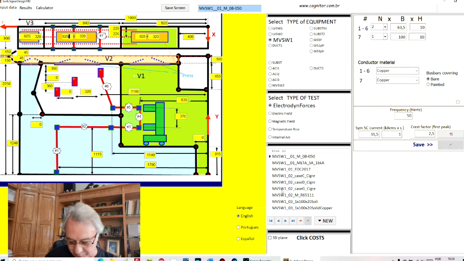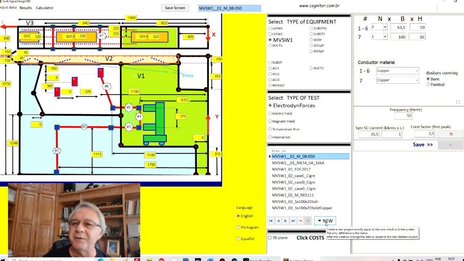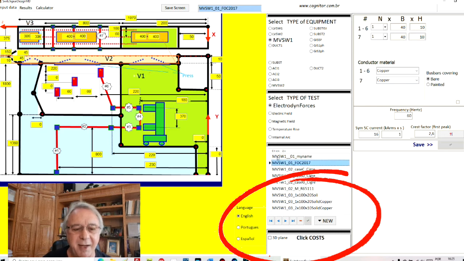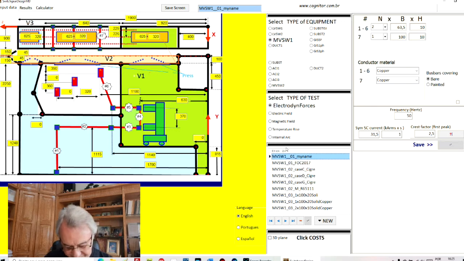If I want to create a new equipment, a new project, I select one, I will select this one. I will simply click on the new button, and then if you see, a new line was created in the table, in the database, and I can change here the name, my name, and I can modify all this data and the others that I will show you now for creating a new project for you.